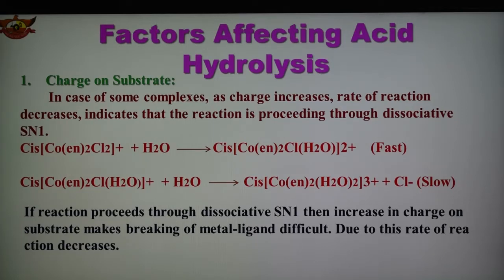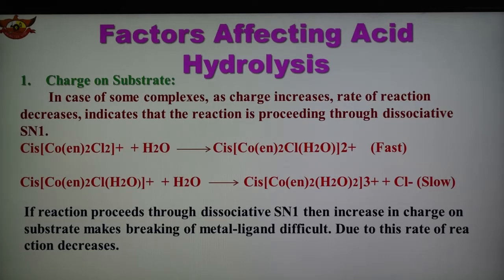In the case of charge on the substrate, for some complexes, as the charge increases, the rate of reaction decreases, which indicates that the reaction is taking place through dissociative SN1. Again, in some complexes, as the charge increases, the rate of reaction decreases, which indicates the reaction takes place through dissociative SN1.